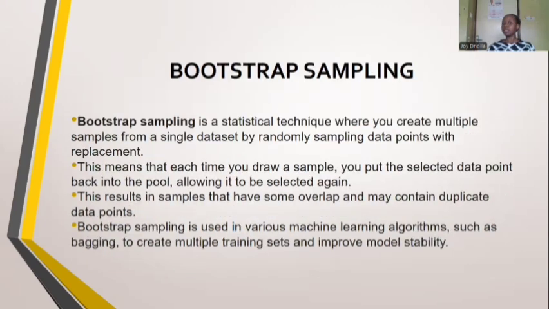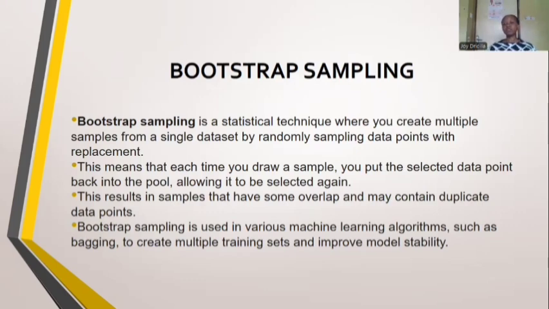We move on to bootstrap sampling. Bootstrap sampling is a statistical technique where you create multiple samples from a single data set by randomly sampling data points with replacement. Hence, to get multiple samples from a data set, we have to replace those samples so that when you're creating other samples, those data points are able to be included in them too. Exactly, each time you draw a sample, you put the selected data point back into the pool, allowing it to be selected again.